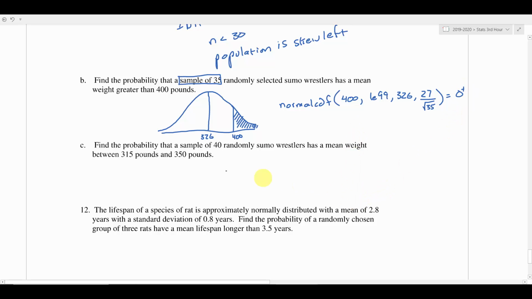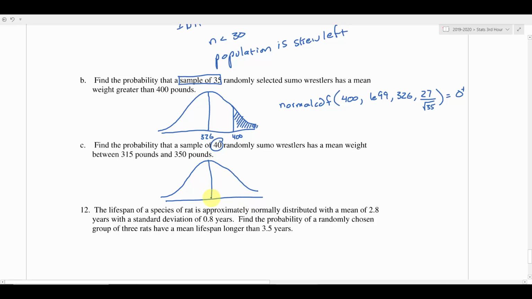All right, let's do it again. This time they want to find the probability that a sample of 40 randomly selected sumo wrestlers has a mean weight between 315 and 350. All right, so again, I would draw my normal distribution. Remember, I used to require you to draw that normal distribution. Anytime you use a normal CDF, you should be drawing this normal curve and drawing out the shaded area that you're doing. I obviously can't make you do that on MyOpenMath, but it's a good habit. It helps you visualize what you need to do with your calculator.